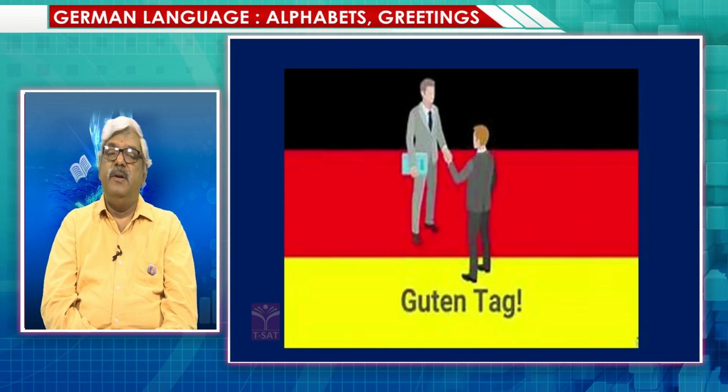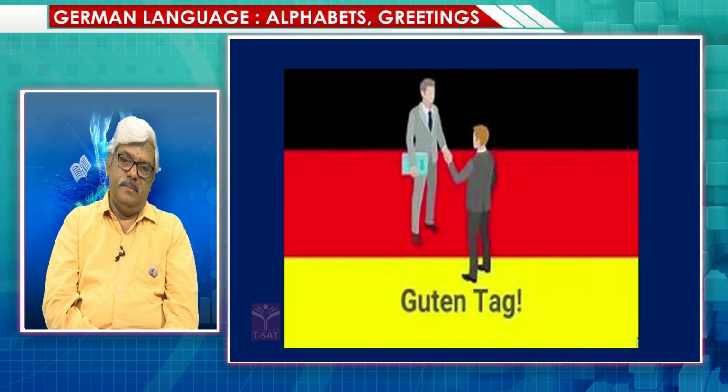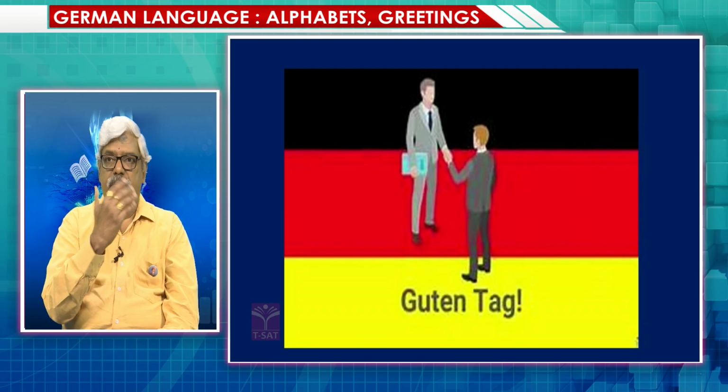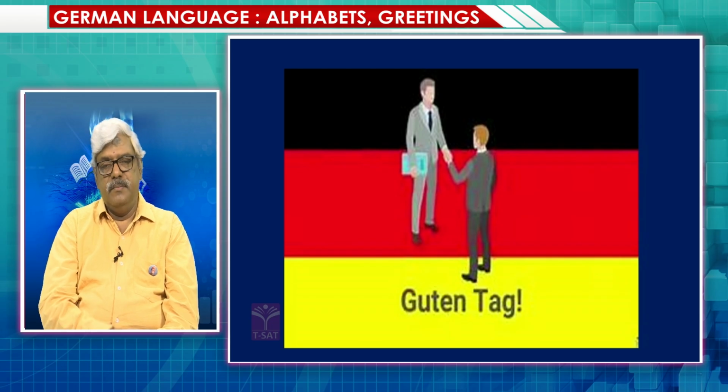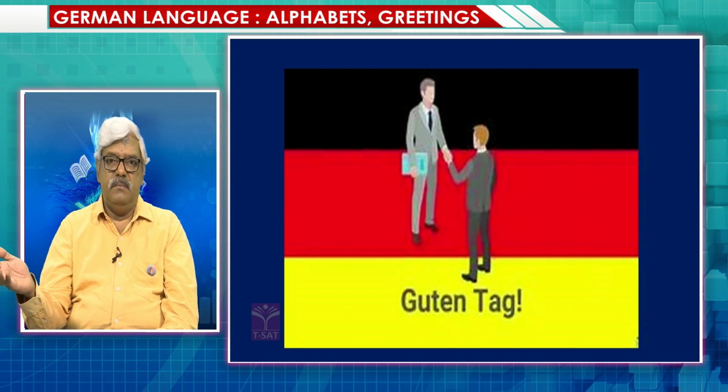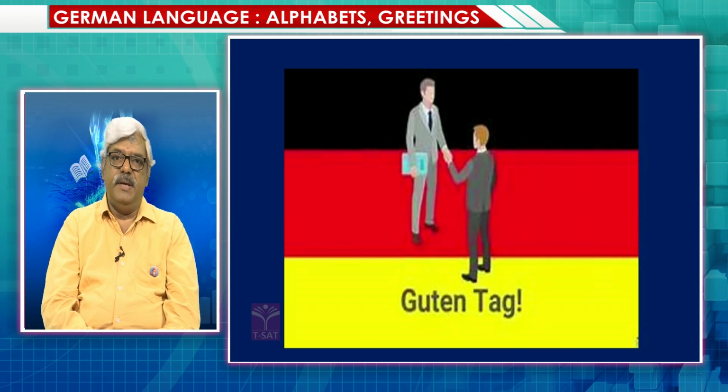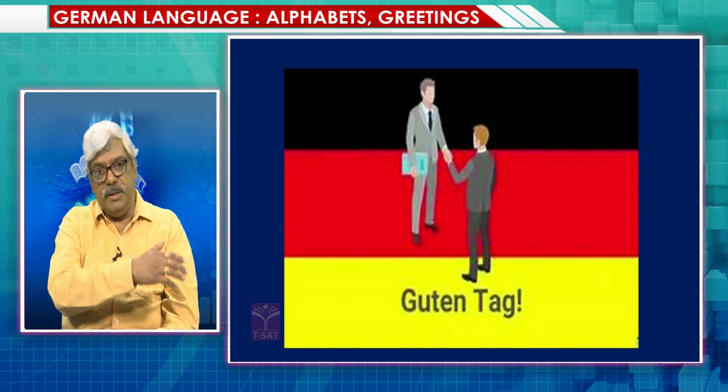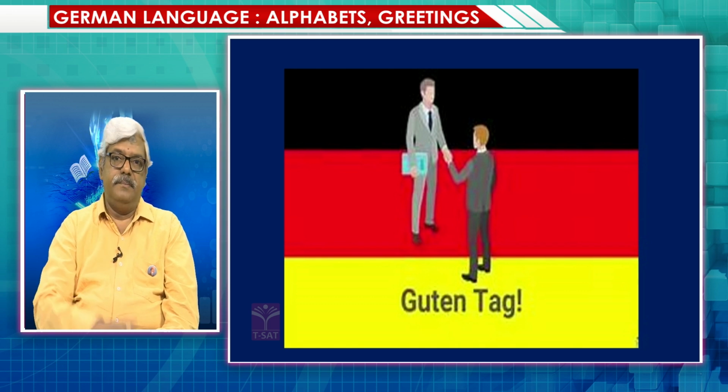So once again, when do we use this? We use it from 10 o'clock onwards, roughly till 2, 3 or even up to 4, with the sense of good afternoon. But if you want to use it with the sense of good day, you can use it during the whole daytime.